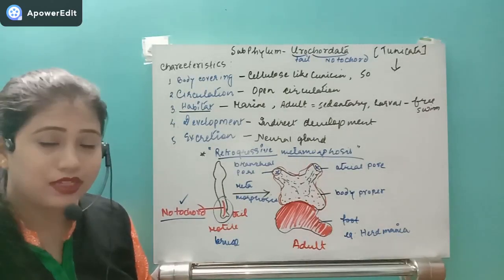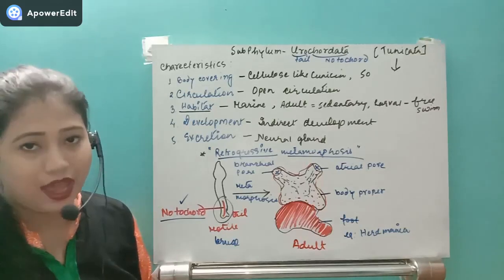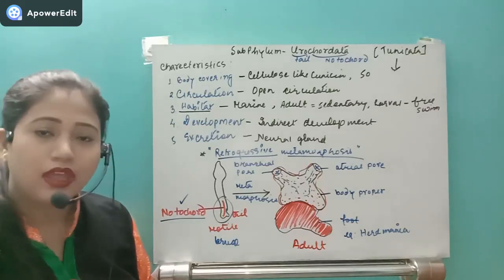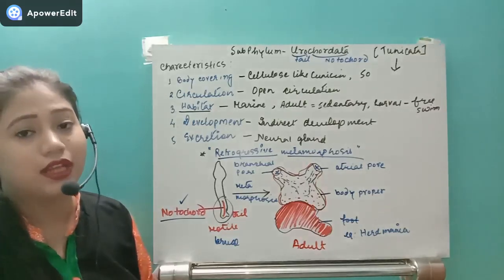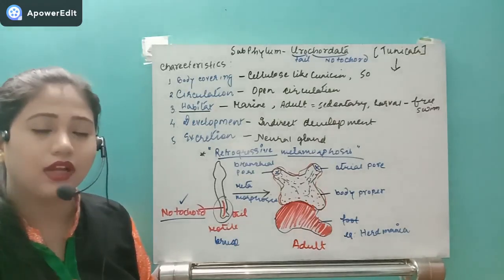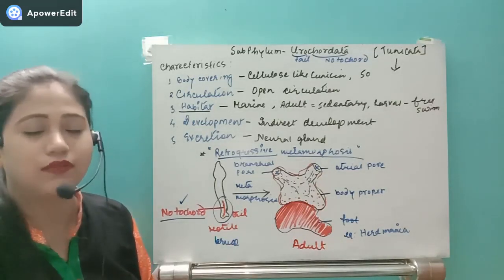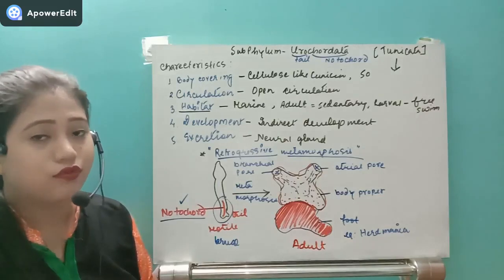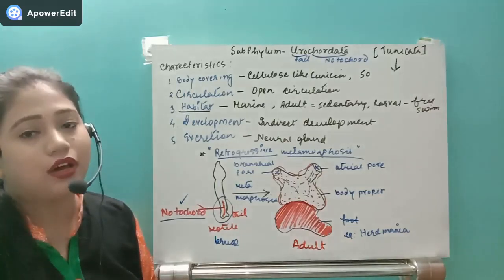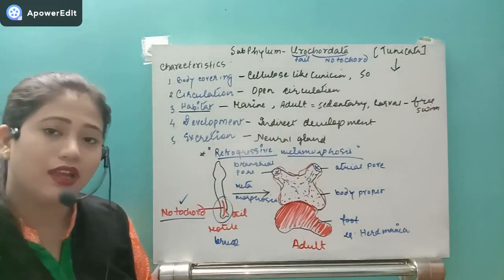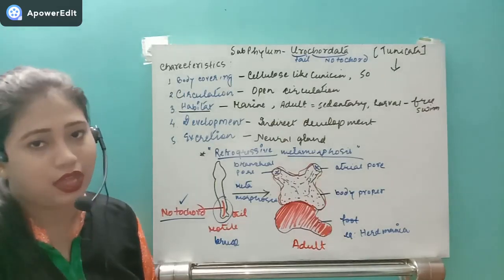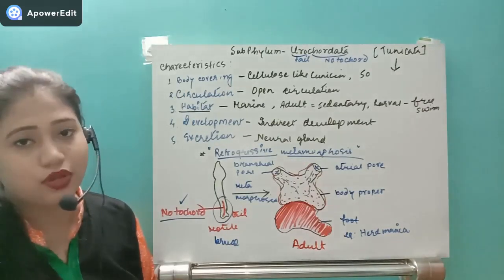The habitat is marine. They have the organ system level of organization. There are three germinal layers: ectoderm, endoderm and mesoderm.